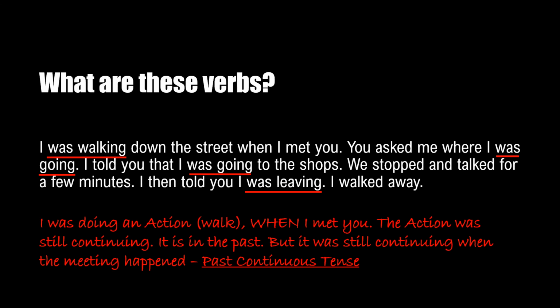So these verbs tell us I was doing an action, which in the first sentence was I was walking. So I was doing an action of walk when I met you. The action was still continuing when I met you, and it is in the past. But it was still continuing when the meeting happened. So that is why we call it the past continuous tense.